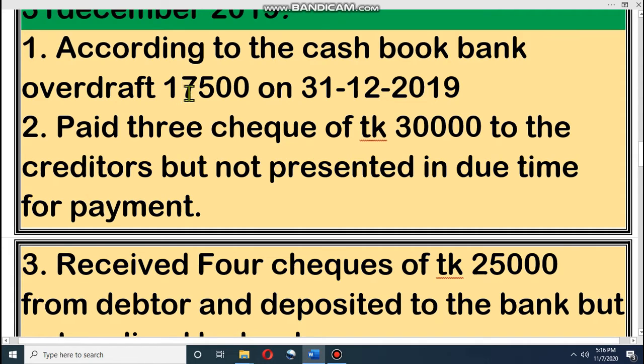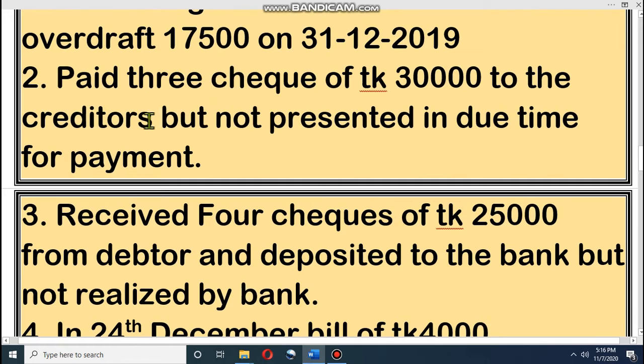Therefore we have to find out the problem. We have to satisfy our owners why there is a gap between bank balance and cash book balance. Our bank overdraft is 17,500, and now there is some information on why both balances are not equal.